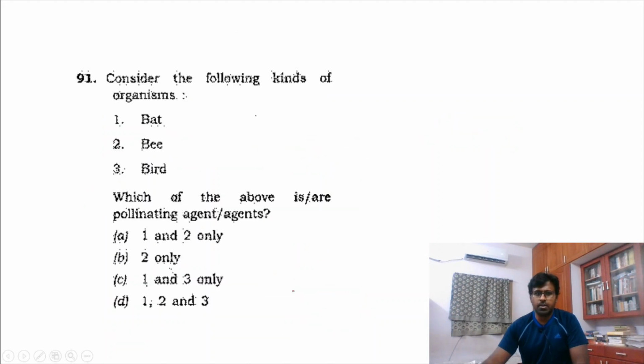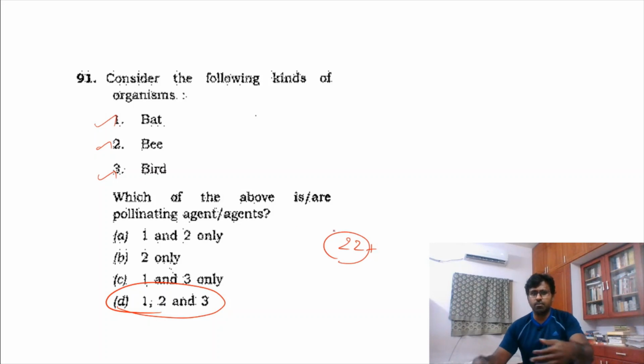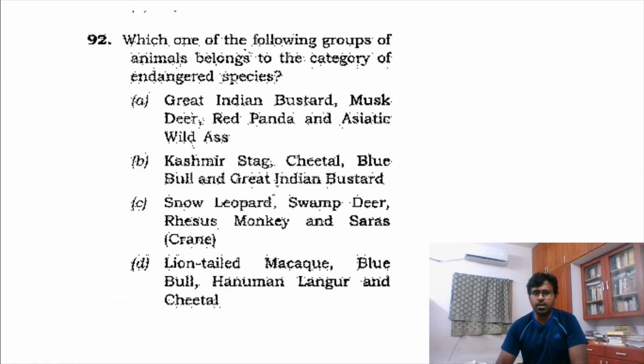Okay, but this is not an easy question. But again, what is the pollinating agent? All this is true. It's an easy question, number 22, because everything which moves pollinates. And this is a little difficult question, but this too is wrong.